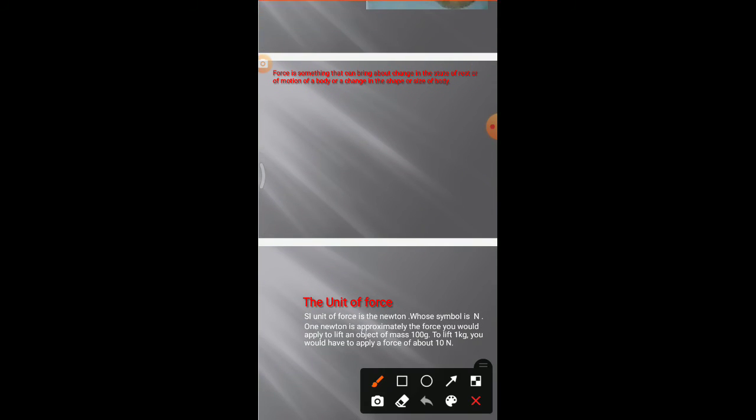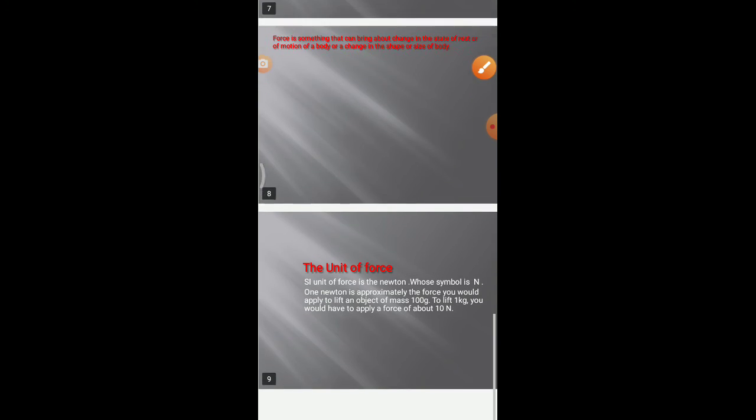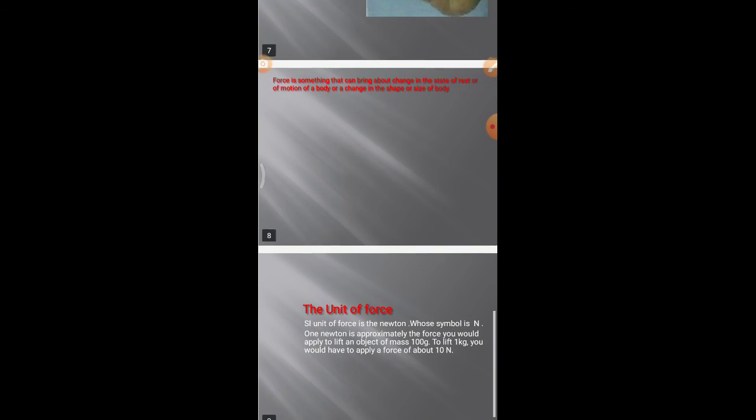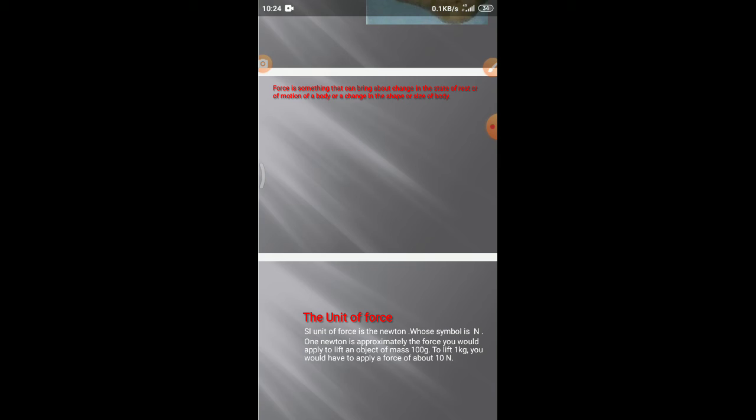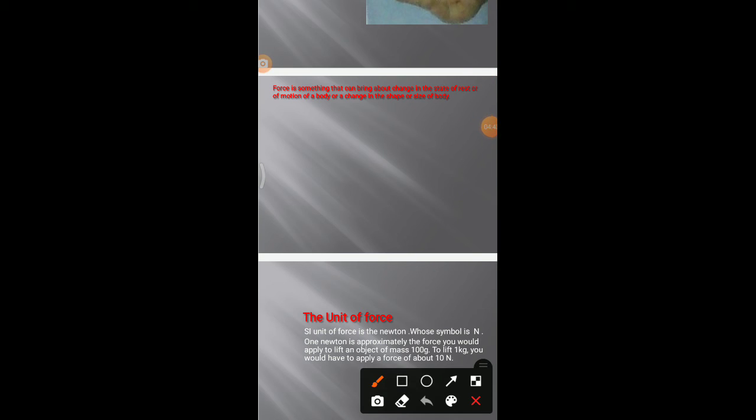So next our topic is unit of force. Force is a physical quantity and it can be measured. The SI unit of force is Newton and the symbol is N. So this is the unit of force. 1 Newton is approximately the force you would apply to lift an object of mass 100 gram. To lift 1 kg, you would have to apply a force of about 10 Newton.